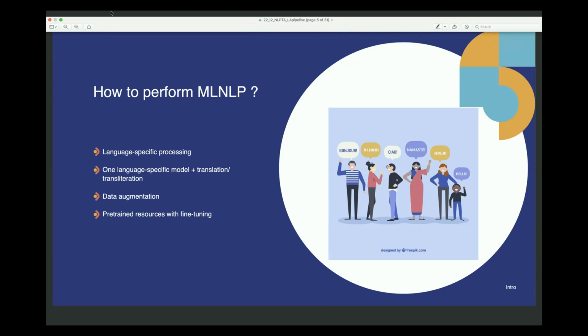Another most common solution was to build one language model, put all your resources, all your data into it. And when another language comes for a particular NLP task, translate that to this particular language model's language, perform the NLP operation, and translate it back to the language of your interest. This approach has its own problems because the transliteration strategies are again not error-free. So when we put another module for translation or transliteration, it will just add to the error of the already existing NLP pipeline, which will result in error accumulation.